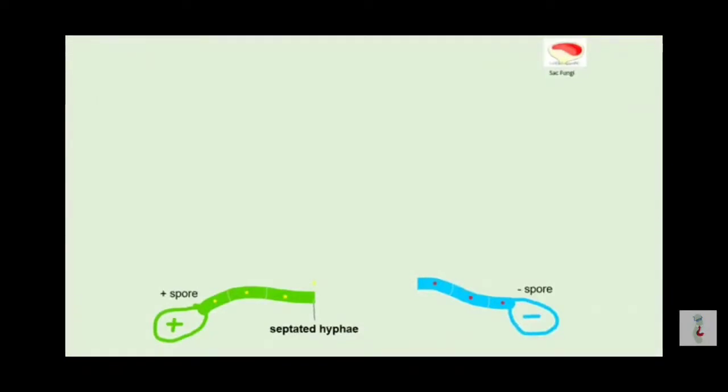The septated hyphae from the different spores will continue to grow, and when they come in close enough proximity, they will fuse together. The result will be a single cell with 2 haploid nuclei. This cell is known as a dikaryotic cell. The process of fusing 2 hyphae from different mating pairs is called plasmogamy.